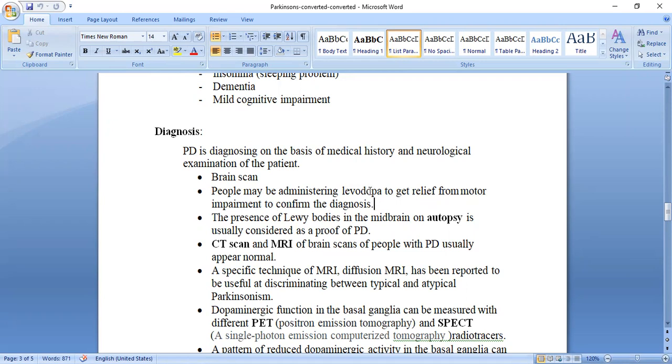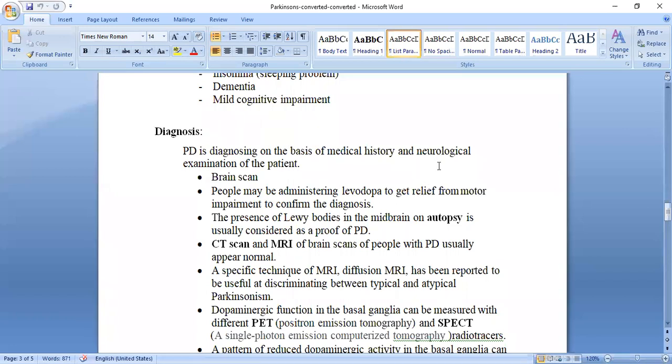When levodopa crosses the blood-brain barrier, what happens? It is converted into dopamine, because levodopa is a precursor of dopamine. Why are we not giving dopamine directly? It will be decarboxylated immediately. It will not cross the blood-brain barrier, and the deficiency is in the brain, so it has to cross the blood-brain barrier.